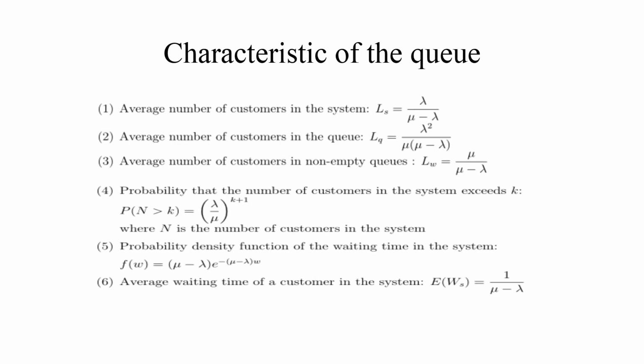Probability that the number of customers in the system exceeds K, P of n greater than K is equal to (lambda by mu) whole power K plus 1, where n is the number of customers in the system. Probability density function of the waiting time in the system, f of w is equal to (mu minus lambda) into e power minus (mu minus lambda) into w. Average waiting time of a customer in the system, E of Ws is equal to 1 by mu minus lambda.